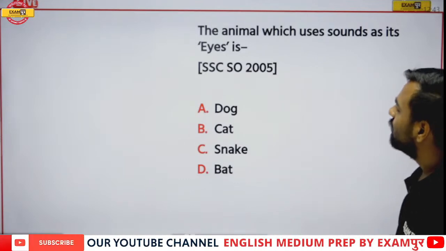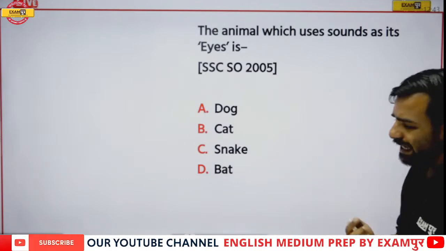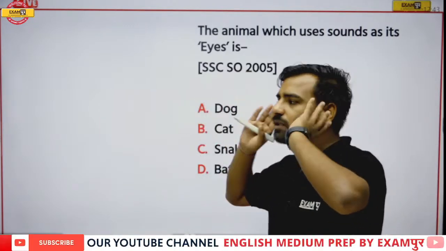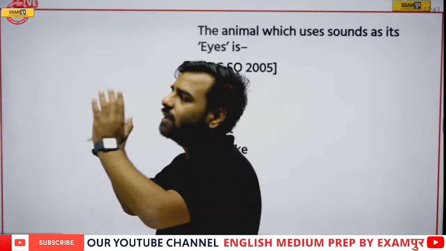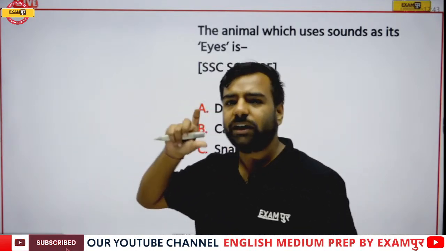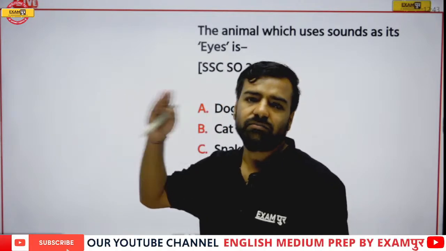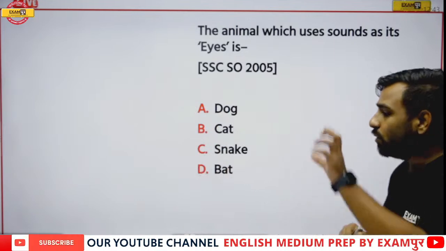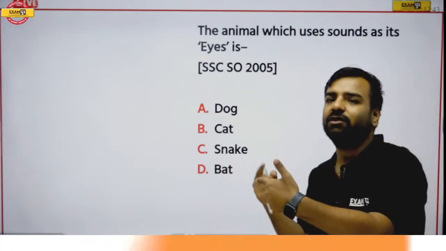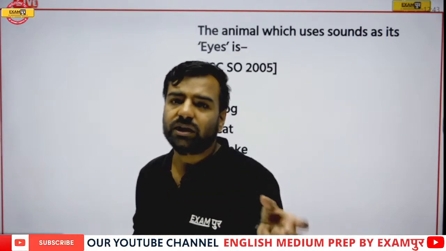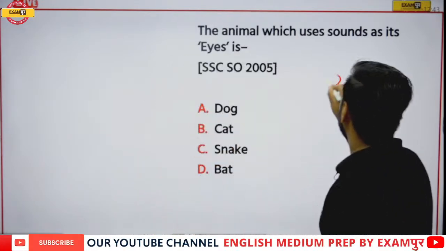What is happening there? Any such animal is using the rays which travel and reflect back. According to the time between the ray being sent and the ray being received back, they decide whether the distance is lesser or more, and accordingly they move. Now who is using such a concept?